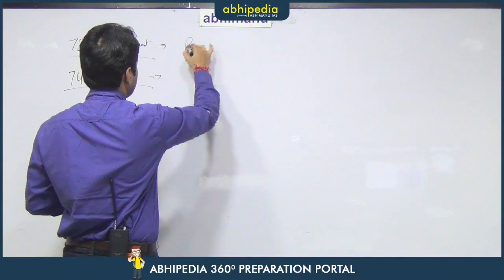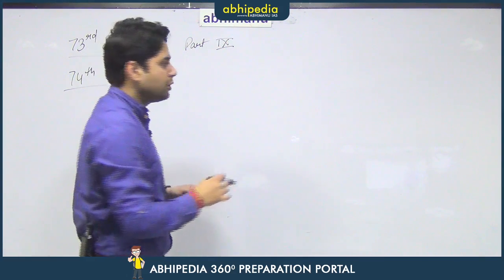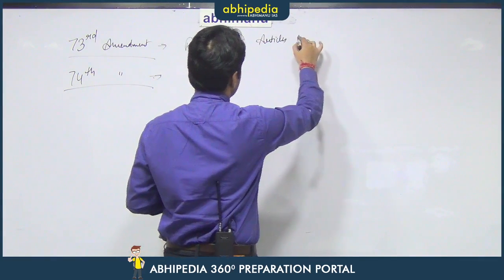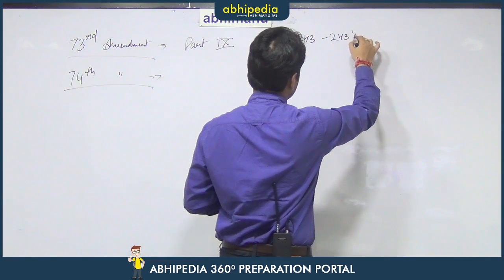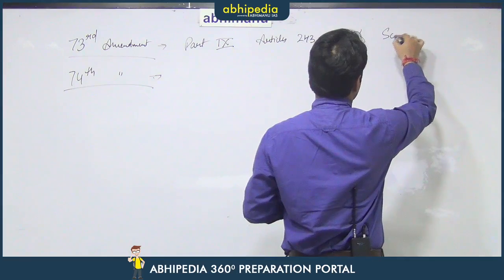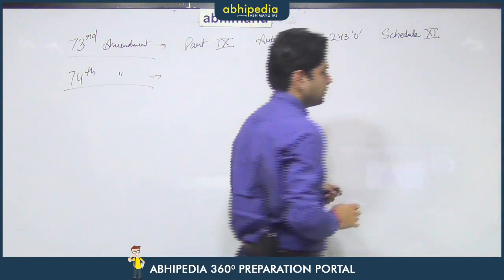The 73rd amendment added part 9 to the constitution, which included articles 243 to 243O. It also added schedule 11 to the constitution.